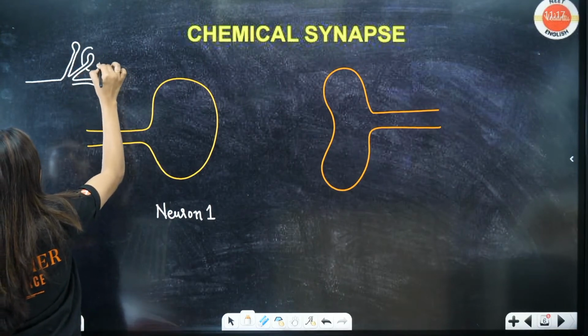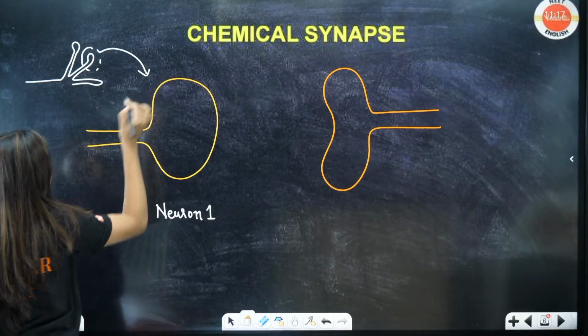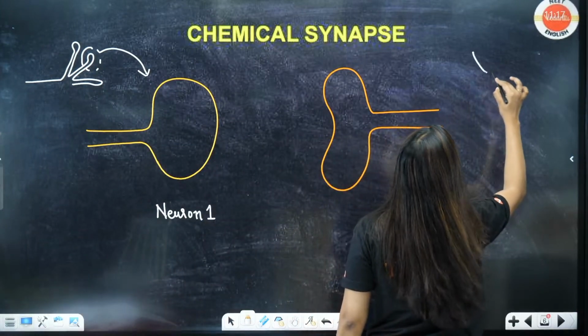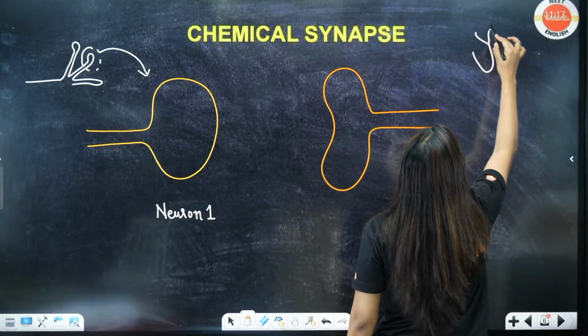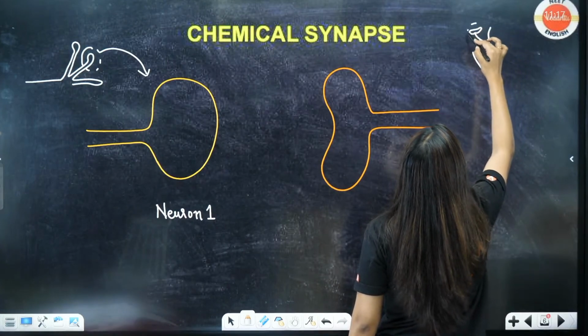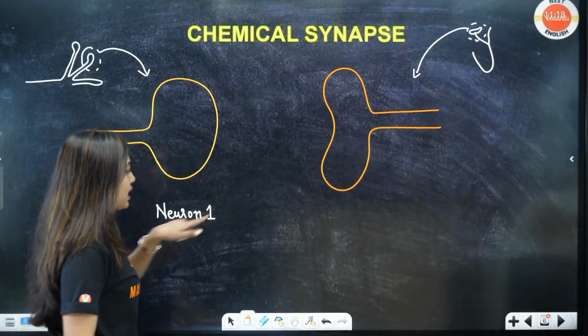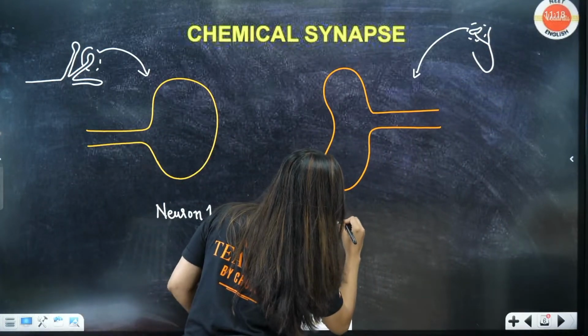So I have drawn an enlarged structure of this here. What is this going to be? This is going to be a dendrite, right? This is how your dendrites will be there. One dendrite I have enlarged and drawn here. That's all. One dendrite, one axon. So here it is going to be neuron number 2.